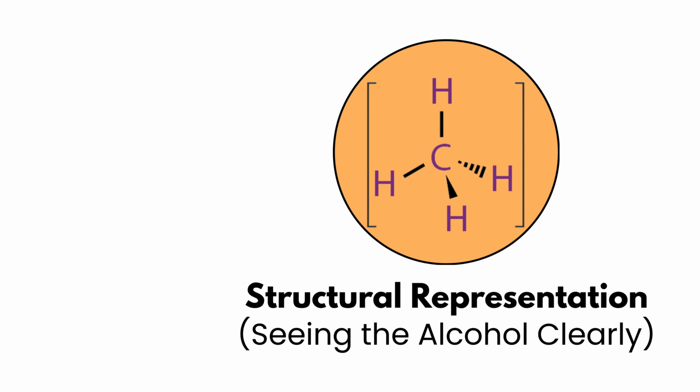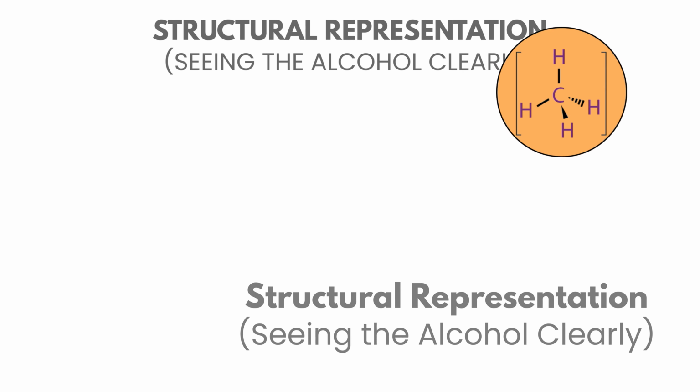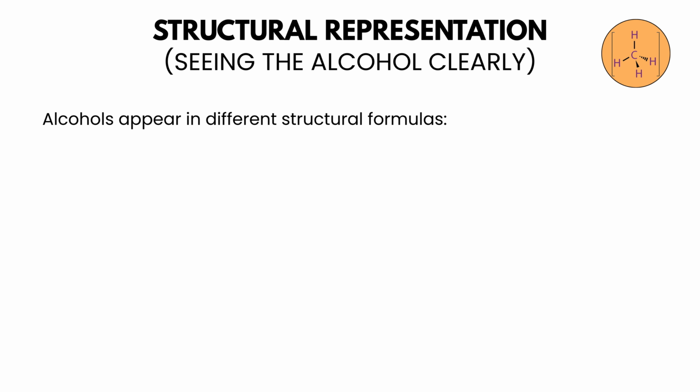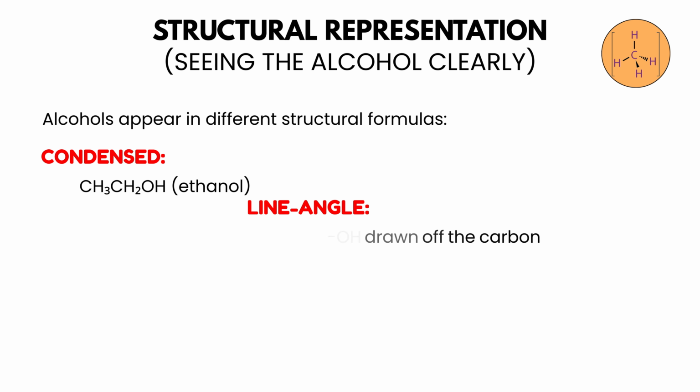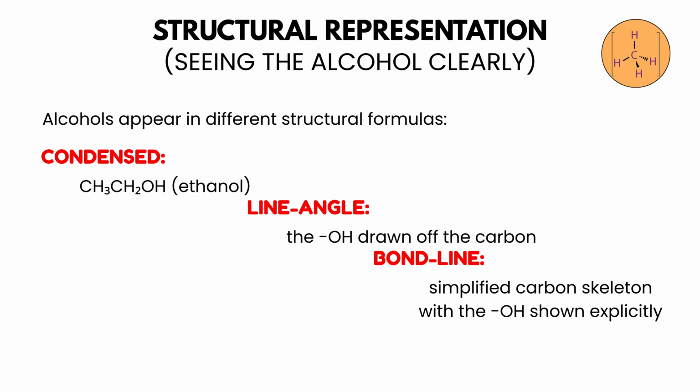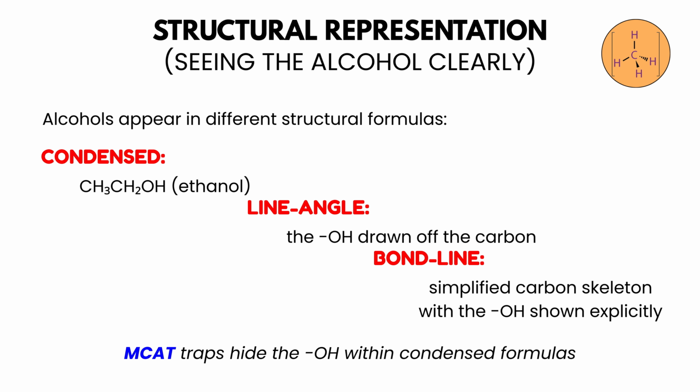Structural representation: seeing the alcohol clearly. Alcohols appear in different structural formulas: condensed, like ethanol; line angle, with the hydroxyl drawn off the carbon bond line; and a simplified carbon skeleton with the hydroxyl shown explicitly. Recognizing the structure fast is important. Many MCAT traps hide the hydroxyl within condensed formulas.